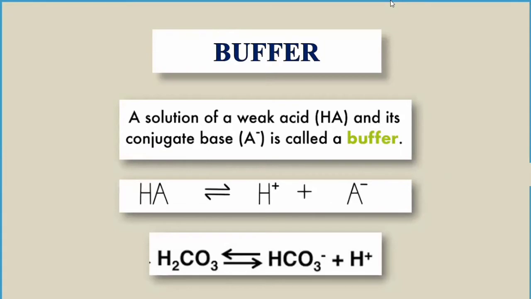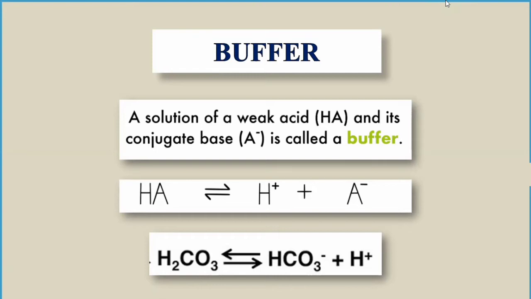Let us take an example present in the body: the bicarbonate buffer system. If there is an increased concentration of hydrogen ion, or acidosis, meaning increased presence of acids, it will lead to a decrease in pH, and a decreased pH leads to acidosis.